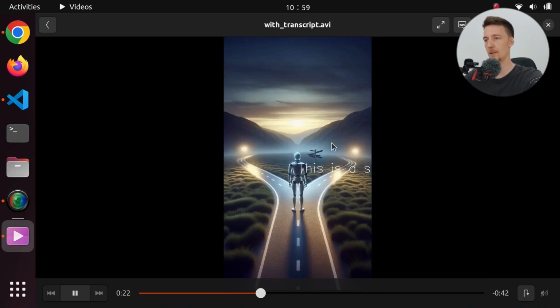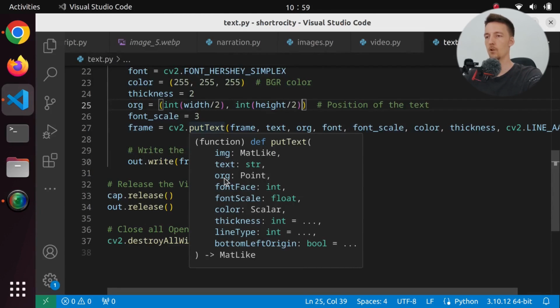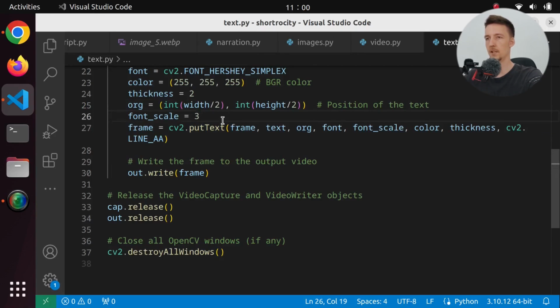So how do we actually make it centered? Is there some sort of thing here? Image, text, org. It's a point, font face, font scale, color, thickness, line type, bottom left origin. I want to have center origin. How do I do that? Let's set the thickness to be like 10.